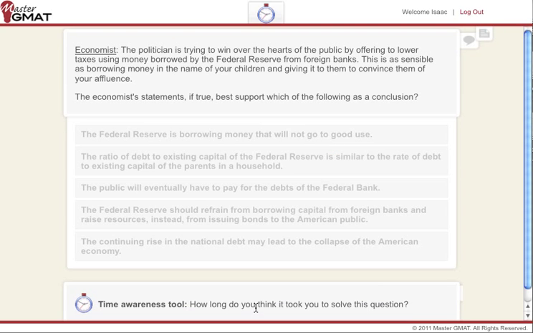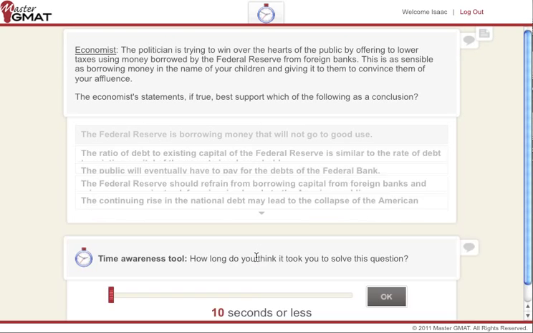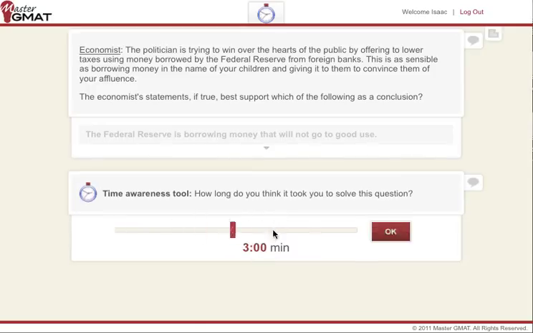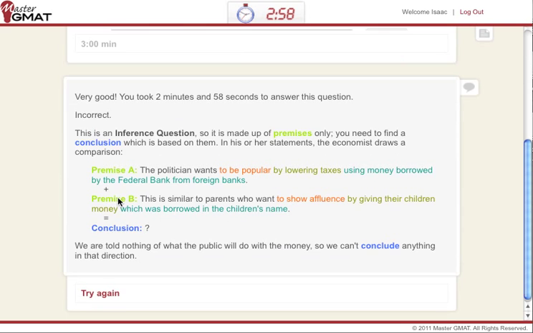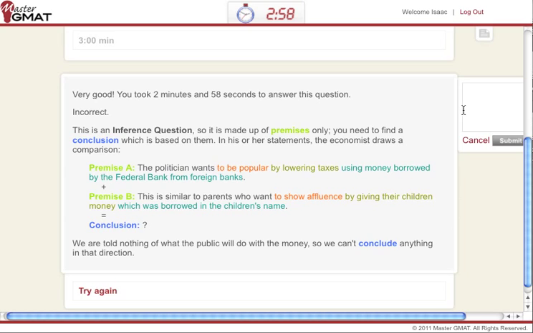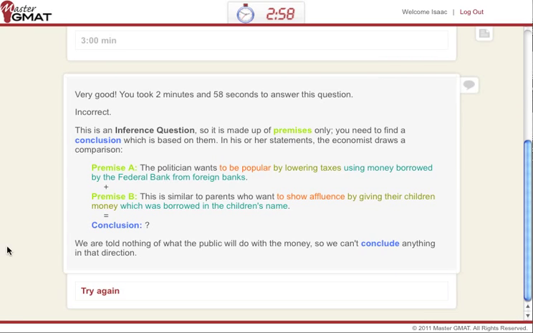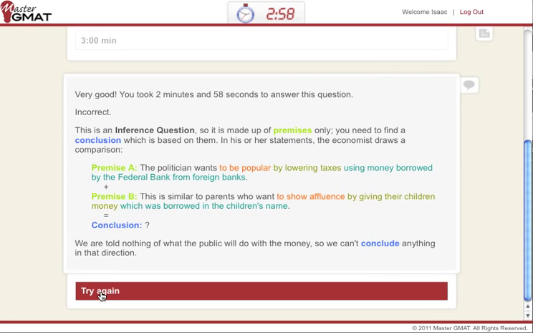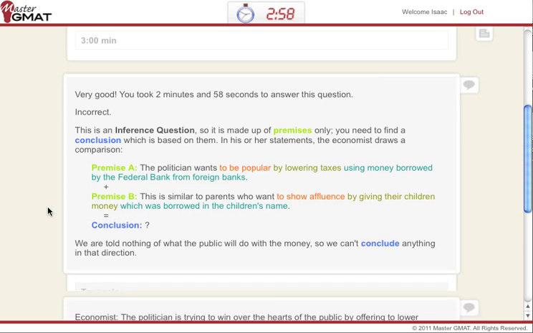If you click on that, you see the time awareness tool that comes up. That helps us be super aware of how long it takes us per question. After you've practiced quite a few of these, we click the explanations. Of course, you get a nice little breakdown of the argument, and it reminds you what you're supposed to do. If you're confused, you can always send some kind of commentary, and we'll answer you back within a day or two max. Okay, so we obviously let you try again. We don't just spoon feed you the answer.